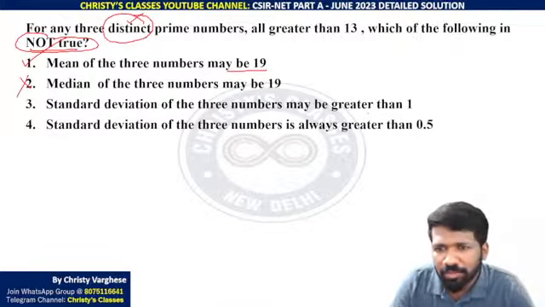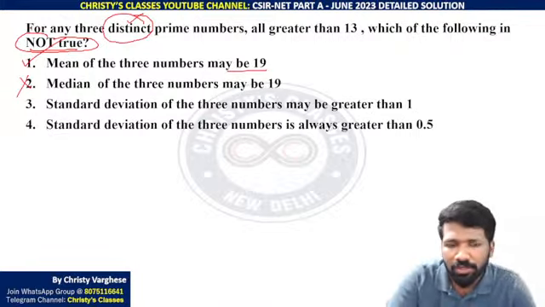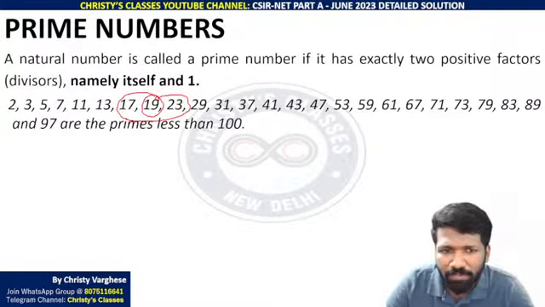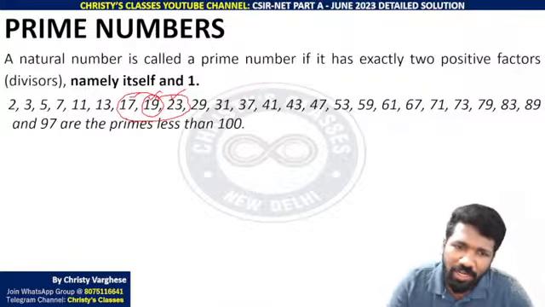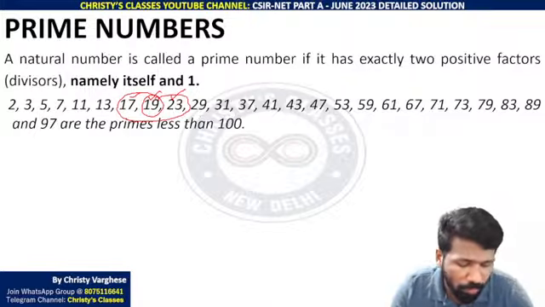Standard deviation of the three numbers may be greater than 1. Yeah, standard deviation can be greater than 1. For that you have to take numbers far apart. Like 17, 19, 23 liya to hi standard deviation greater than 1 hai. 17, 19, 23 ka standard deviation, I think it will be around 2 point something.